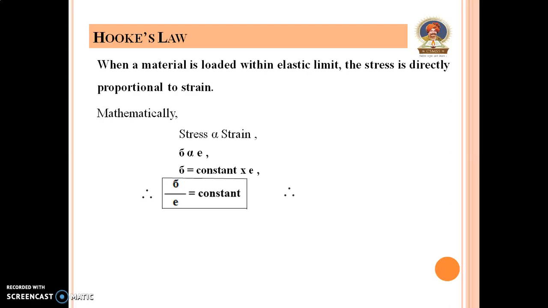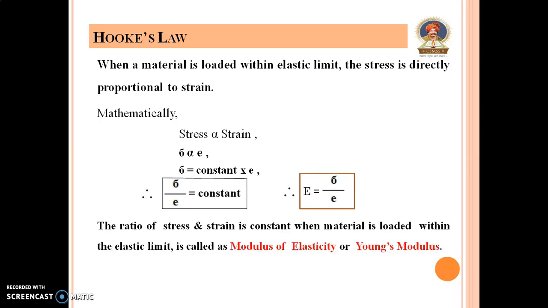Therefore, the formula becomes capital E is equal to stress upon strain, and the definition for Young's modulus is the ratio of stress and strain is constant when the material is loaded within elastic limit. It is called as modulus of elasticity or Young's modulus. And the SI unit for modulus of elasticity is same as that of stress because there is no unit for strain. Therefore, the SI unit is Newton per meter square.